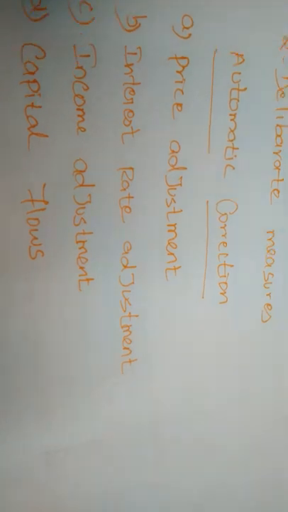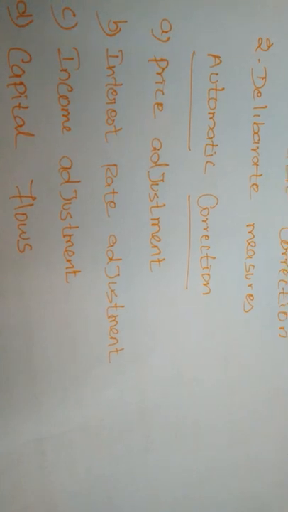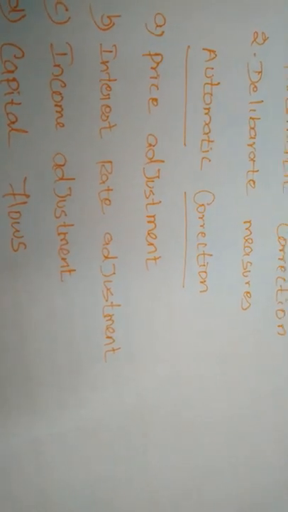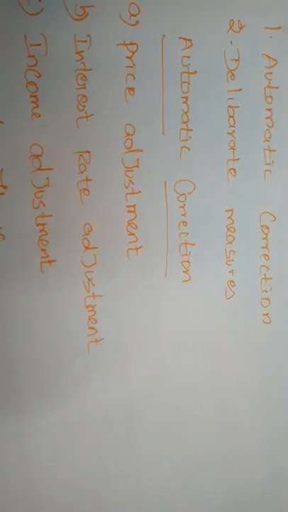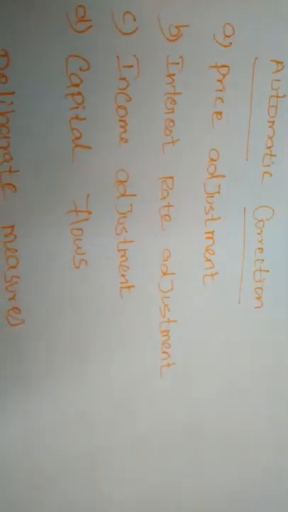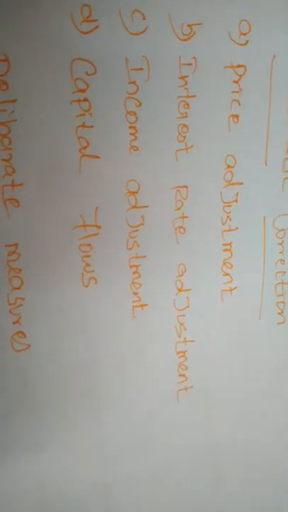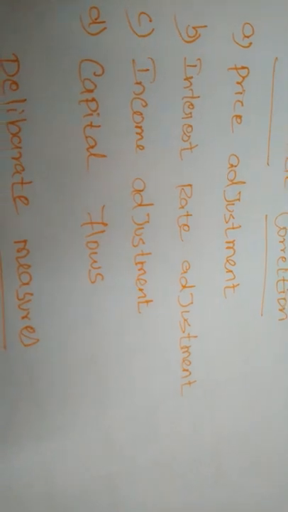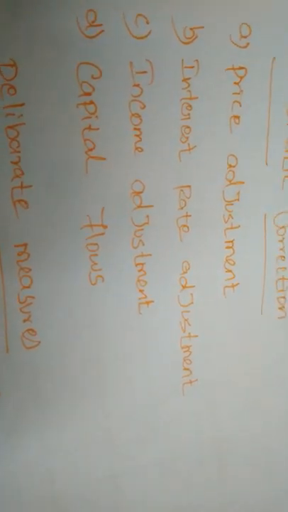So under automatic corrections, what measures are taken? First one is price adjustment. As a result of foreign exchange outflow from a deficit country to a surplus country, there will be a fall in the money supply in the deficit country and an increase in the money supply in the surplus country. When the deficit countries decrease the price of their commodities, other countries will come to our nations to buy exports.